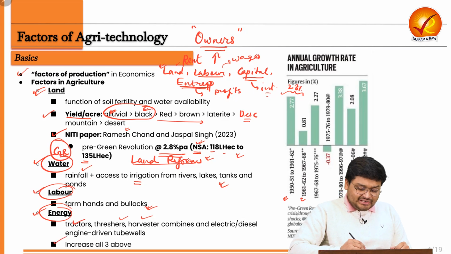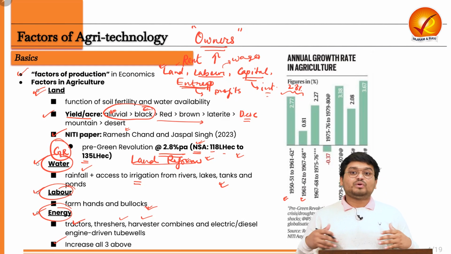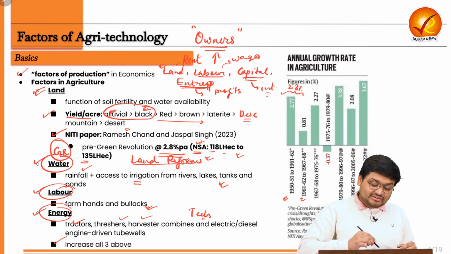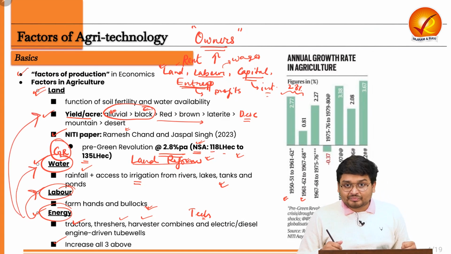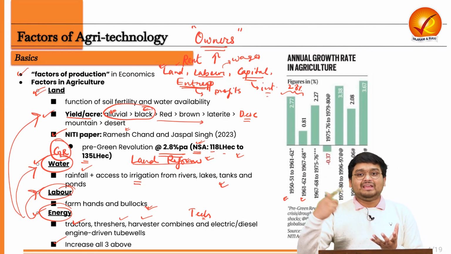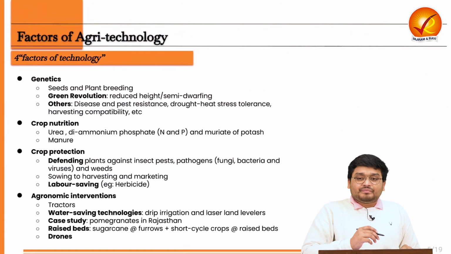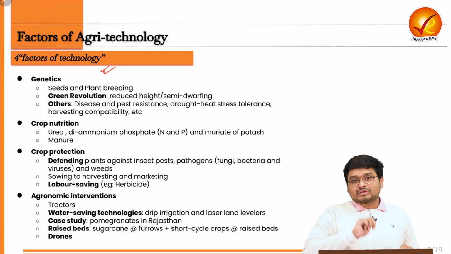And finally, we have to understand that if we use more and more tractors or more and more technology in agriculture, this can give a far greater boost to labor, water and land as factors of production too. That means the technology we use is multiplying the benefits that we are getting out of it, right? Okay. Now, further we have to understand that there are four further factors of technology in agriculture.